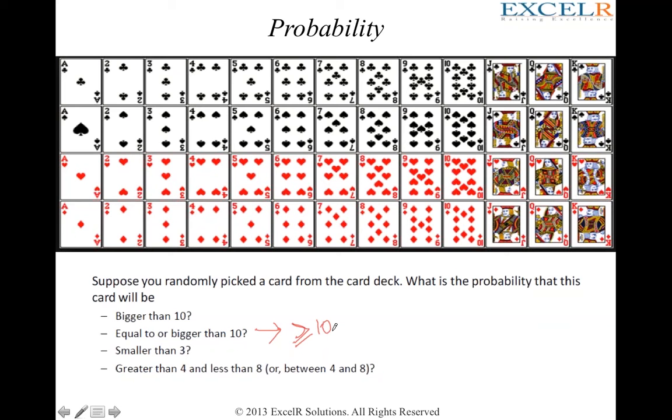How many 10 do we have? Four variants. So I have four. For J also we have four variants. For Q also we have four variants. And for K also we have four variants. So if you add all these numbers, it happens to be 16. 16 out of total 52 cards. That's the probability of you getting a card which is equal to or bigger than 10.